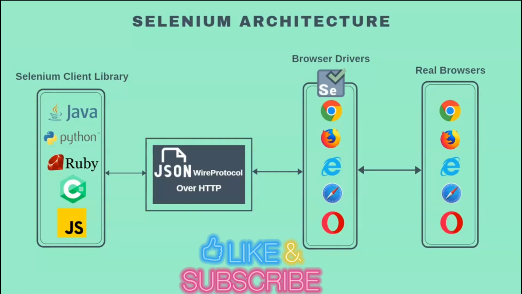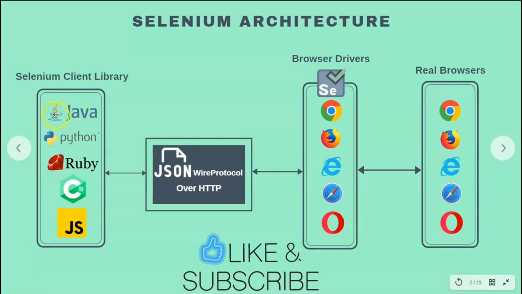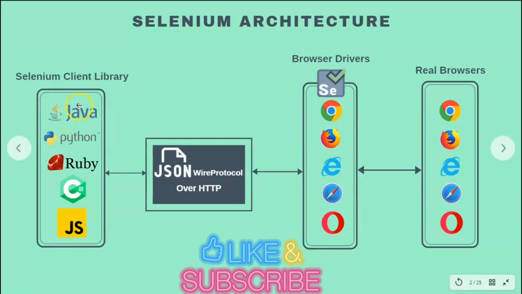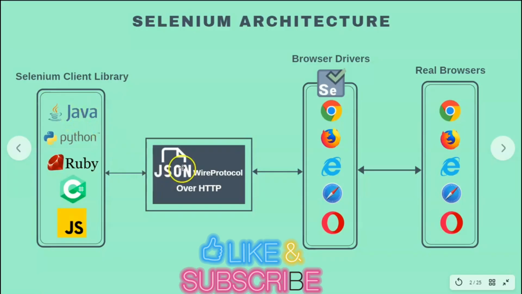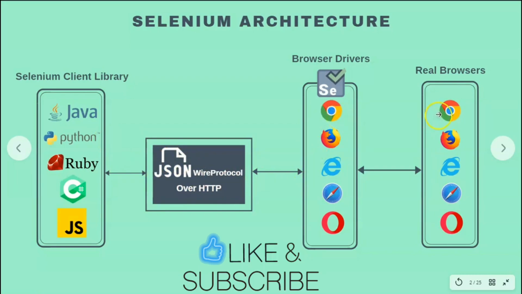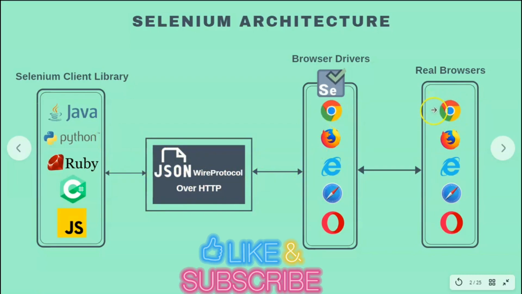With my Selenium Java client library, I'll write these steps in the code, and once I run this code, this code will get converted into JSON format. Through JSON wire protocol, it will go to the Chrome browser, launch the browser, perform all these actions.